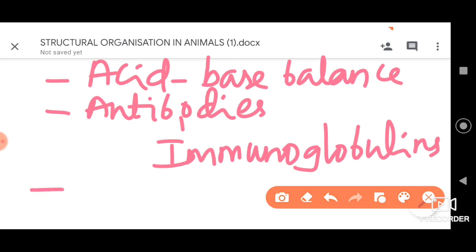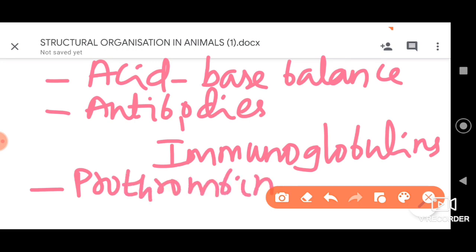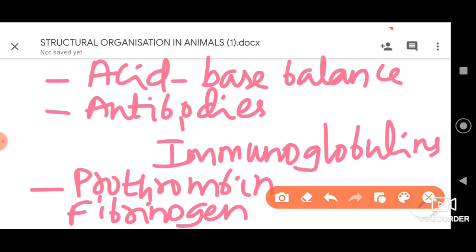Then plasma has prothrombin, fibrinogen. They are proteins that help in wound healing by the process of blood clotting, helping in clotting of blood during injury. So remember these two proteins.